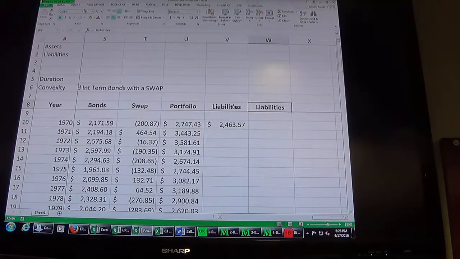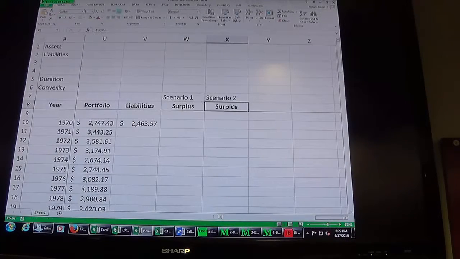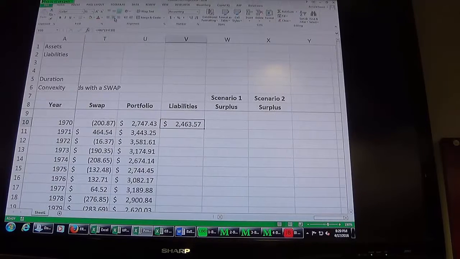So my surplus, scenario 1, scenario 2, there's probably some error in here somewhere because it's hard to do this. All right, so my liabilities, I just keep doing that, except for I'm going to take the previous value and just move that forward.